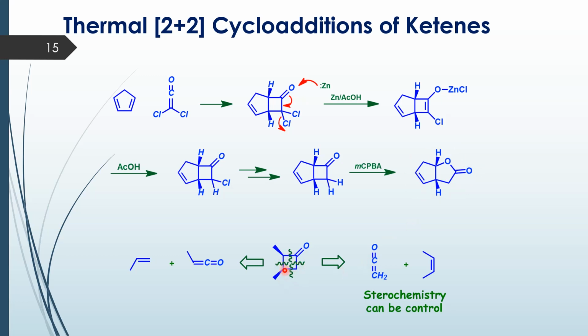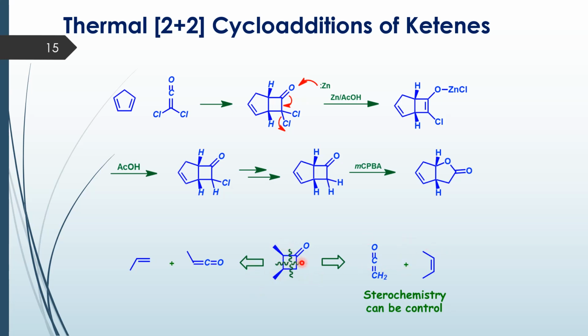Now, given a cyclobutanone derivative, is it possible for us to predict what would be the starting ketene and the olefin? Yes, it is possible. If I have this cyclobutanone derivative, that is 2,3-dimethyl cyclobutanone, and I do a disconnection in this way, then this portion becomes my ketene and this portion becomes my olefin, as shown here.